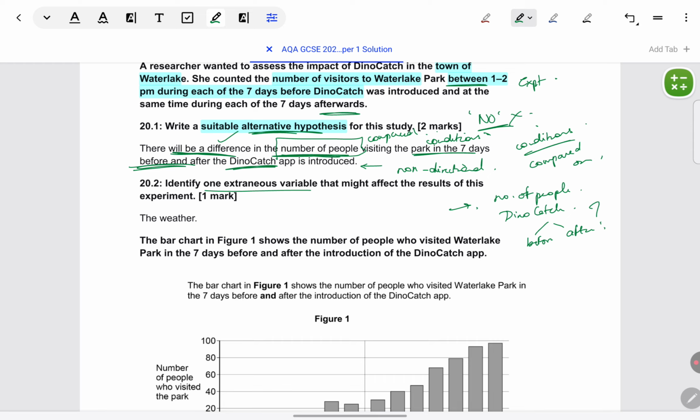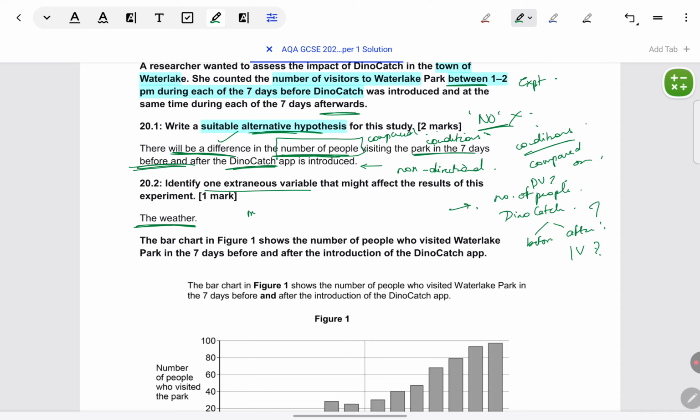Is there anything else besides Dino Catch that can influence how many people are coming into the park? That will be called an extraneous variable. Anything other than the IV that can affect the DV? That's an extraneous variable. Very simple. The weather. If the weather is good, more people will come. If the weather is bad, fewer people will come. It's a park, so regardless of whether Dino Catch is there or not, weather will influence whether people come.